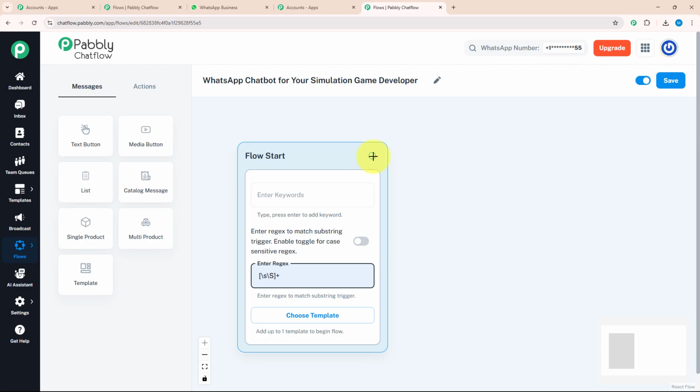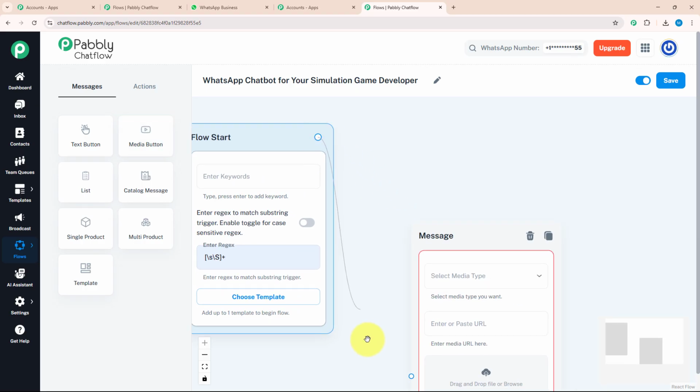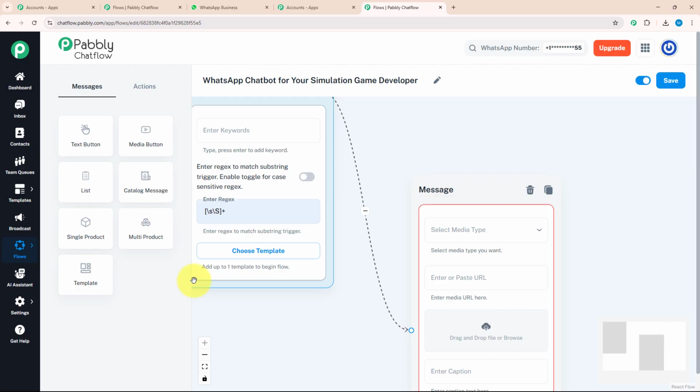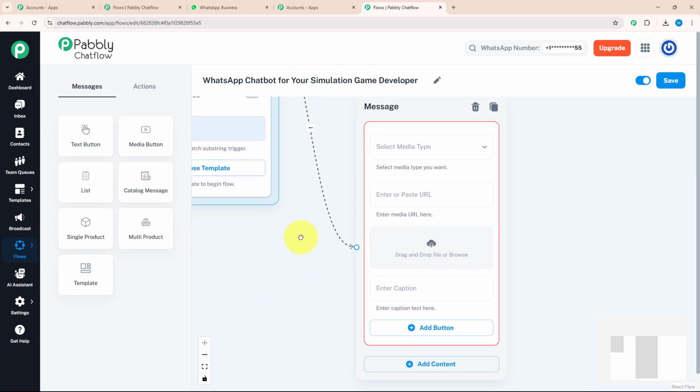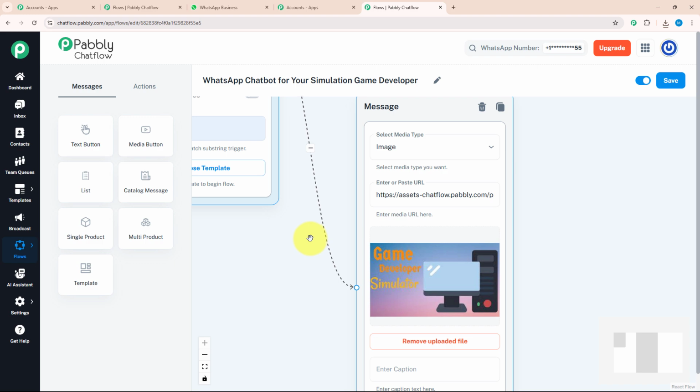After giving the regex, as soon as my customer enters a message, I want to send them a welcome message with a media. For that, I will drag and drop the media button over here and connect it with my flow start. That means as soon as my customer enters a message, a welcome message with media will be delivered to them. Here I'm going to browse my image. As you can see, my image is uploaded successfully.